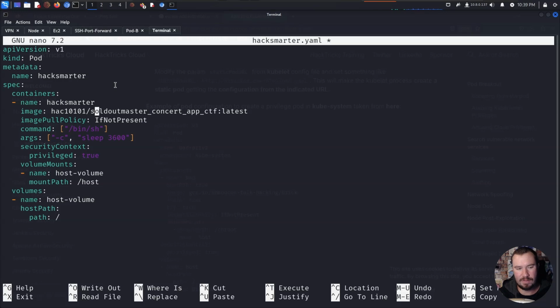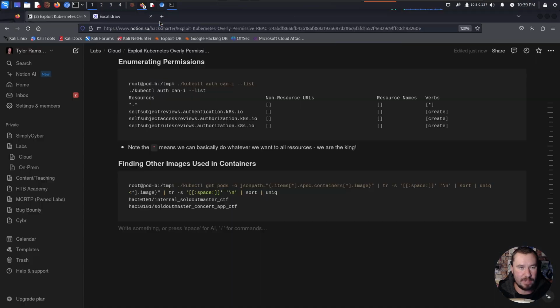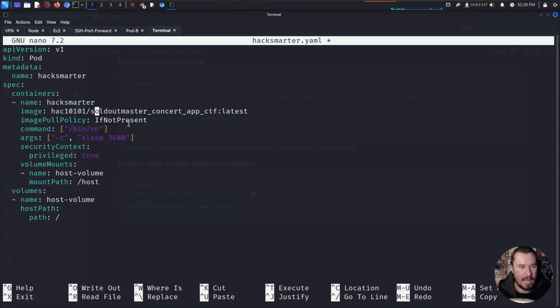And this is where I was stuck for a while. I was trying to use other images, but because it doesn't have an internet connection, you can't pull down the images. So you have to enumerate and see what images are on the app? And that's exactly what we did. If we look back at our notes, we can see that right here. We have these two images, hack10101 sold out master concert and internal sold out master CTF. So I just grabbed that one and plugged it in as our image, with the latest tag.